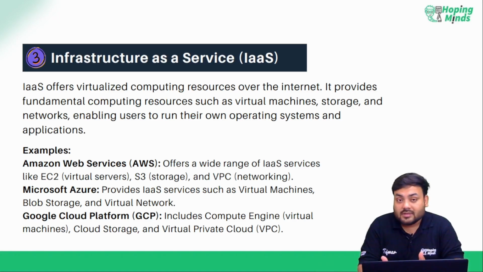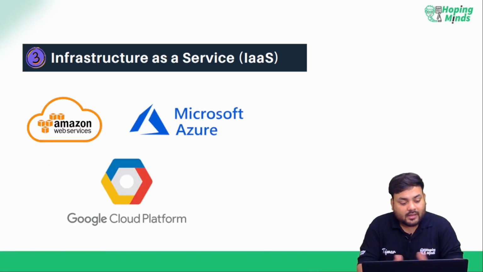If we talk about examples, I have already given you a few. AWS is a perfect example. Then we have Azure, then we have Google Cloud Platform. These are the examples of infrastructure as a service. I hope you have understood what exactly infrastructure as a service means.